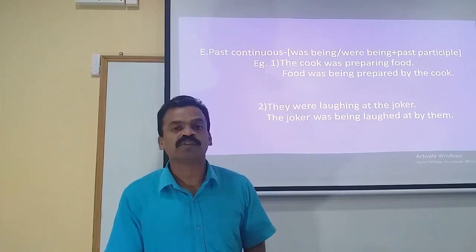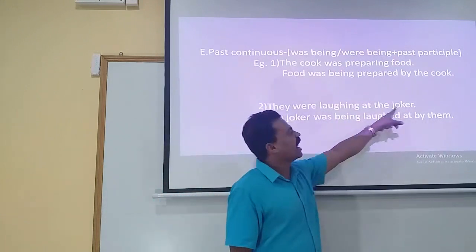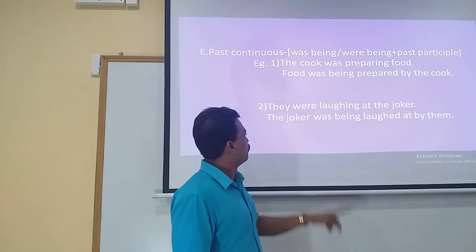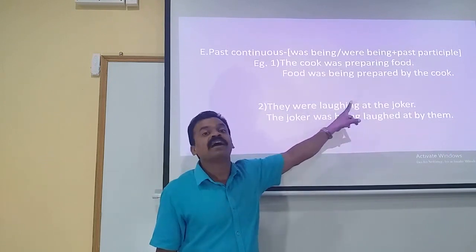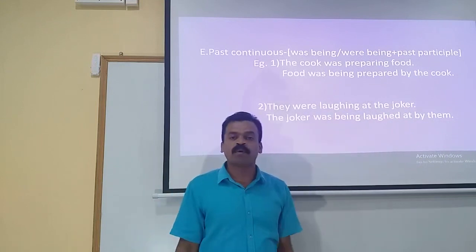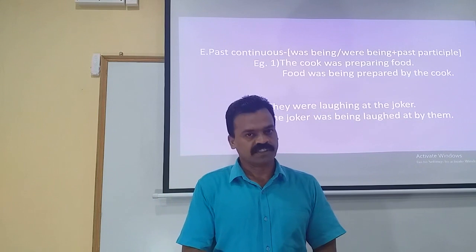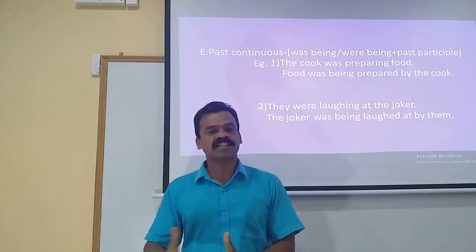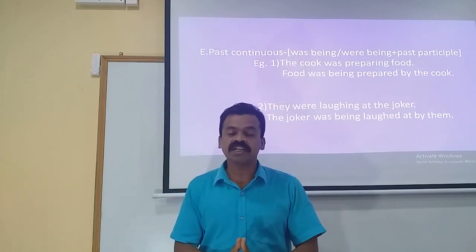Now let us move on to the second example. They were laughing at the joker. Were laughing: were plus the ing form of the verb, laugh, laughing. Were plus the ing form of the verb very clearly indicates the given statement is in past continuous. If the statement is in past continuous, to convert that statement into passive voice, use was being or were being plus the verb in its third form.